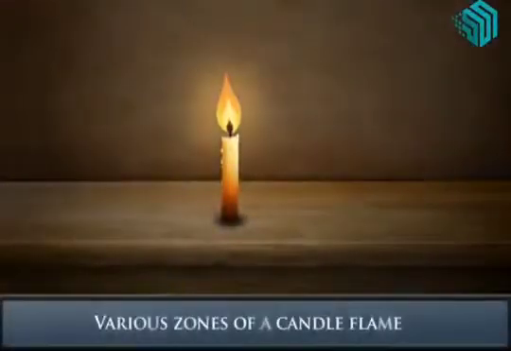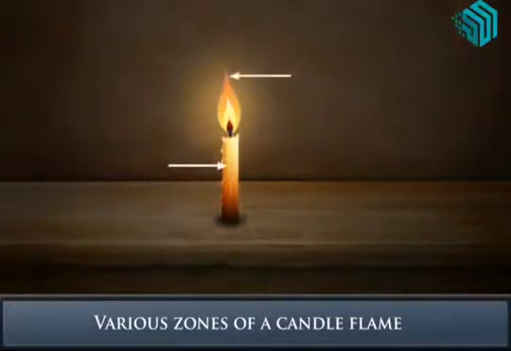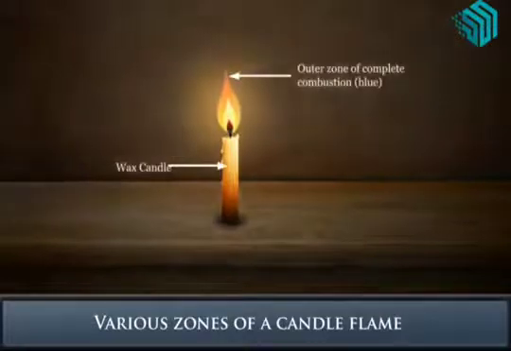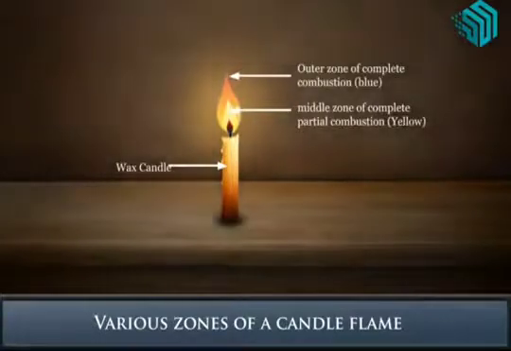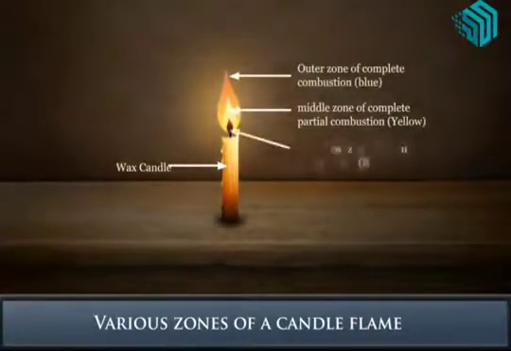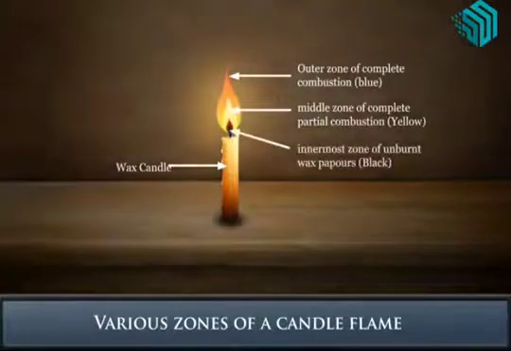Various zones of a candle flame. If we watch the flame of a burning candle, we can observe the different zones of the candle flame. It can be described as follows: the outer zone of complete combustion, which is blue in color; the middle zone of partial combustion, which is yellow in color; the innermost zone of unburnt wax vapors, which is black in color.